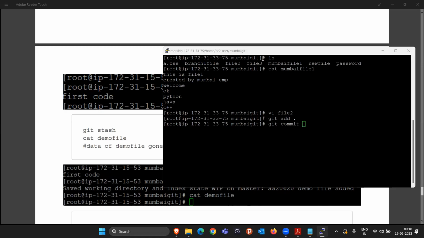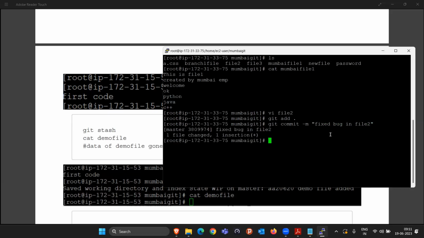Okay. So git add, git commit, and simply whatever message you want to give. Usually we give something like "fixed bug". I'm writing "fixed bug in file". So this is also done, and I'm doing the git push.